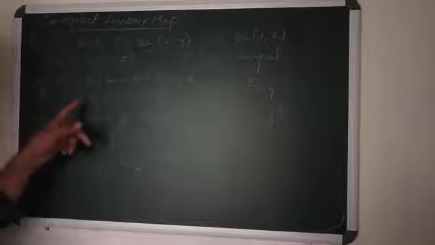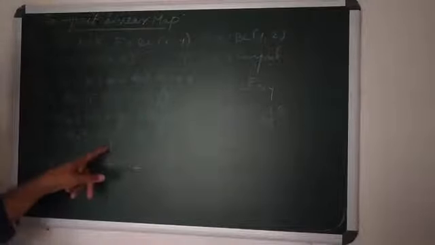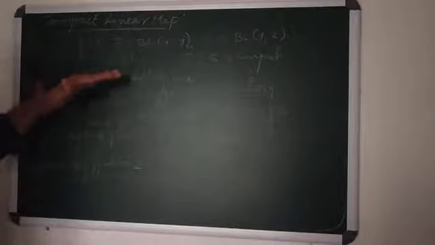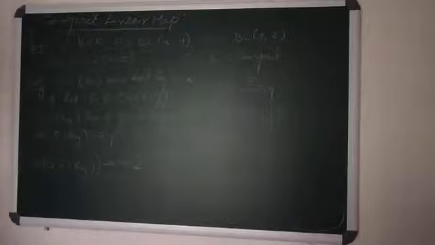Again, instead of F, if G is in CL(Y,Z), that is, if G is compact, then by the same argument we can say that G composition F is also a compact linear map. Okay, thank you.